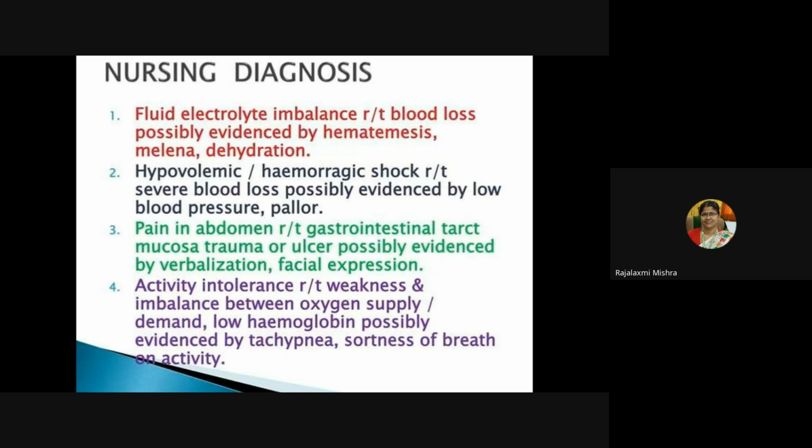Next diagnosis is hypovolemic hemorrhagic shock related to severe blood loss, possibly evidenced by low blood pressure, pallor. Here you have to see whether the patient is restless or not. Then you have to administer blood immediately and send the samples for blood grouping and cross typing. Then transfuse the blood and administer oxygen.